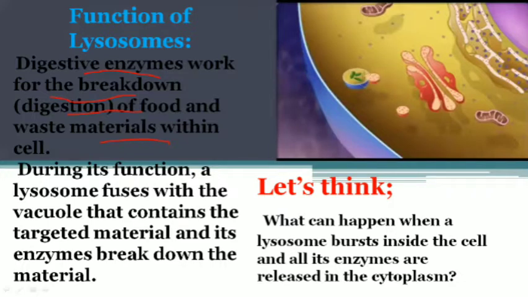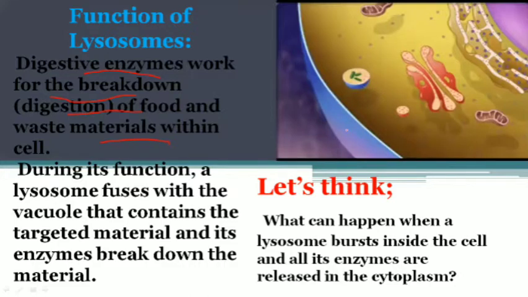So it breaks down all types of materials which are unimportant or not necessary for the cell. During its function, a lysosome fuses with the vacuole that contains the targeted material, and its enzymes break down the material, same as this process which is running here in this animation.